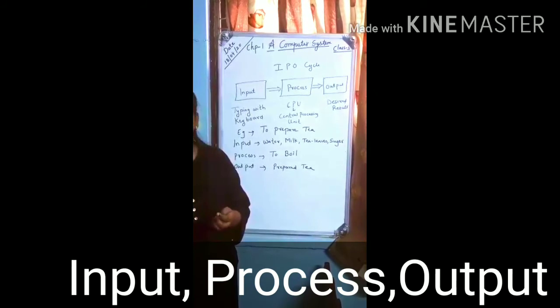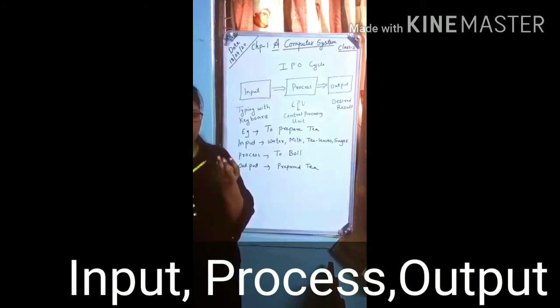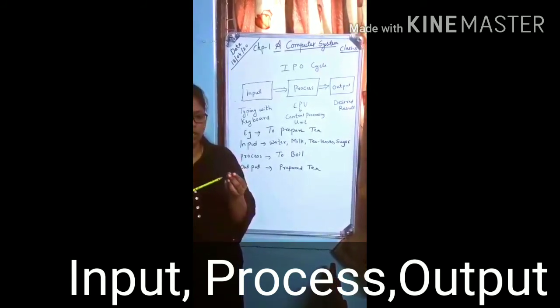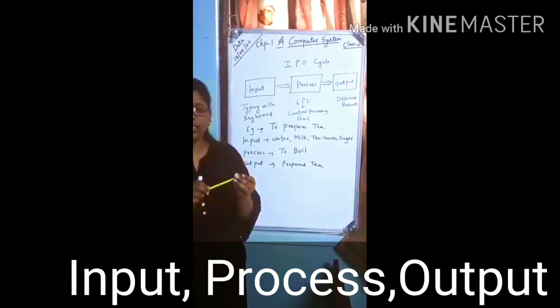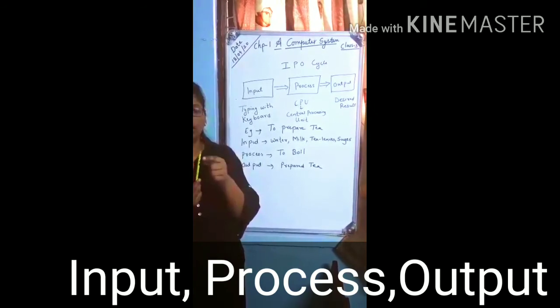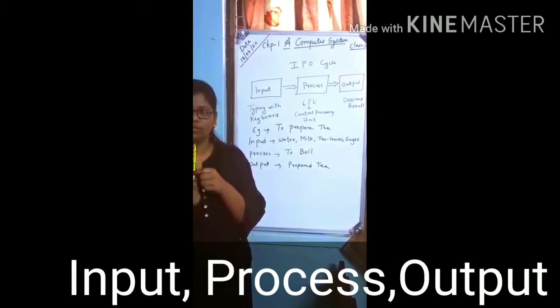Okay, let's see one more example. Suppose you got a blunt pencil. So this is your input. Then I do the sharpening. So this is my processing. After doing this process, I get the sharp pencil. So this is my output.